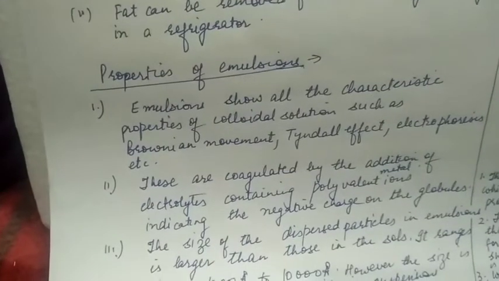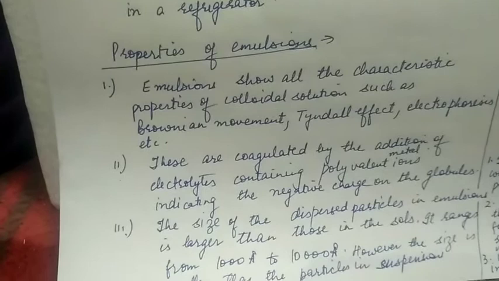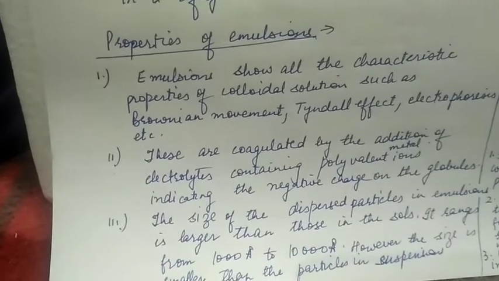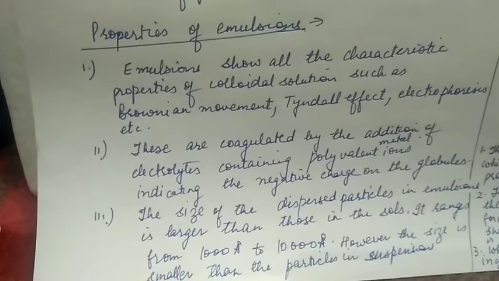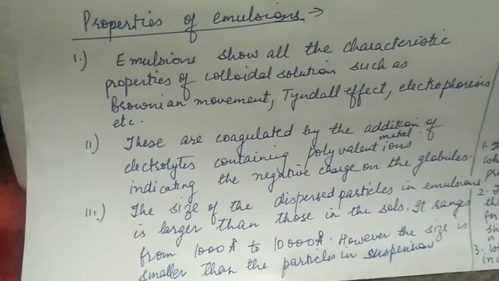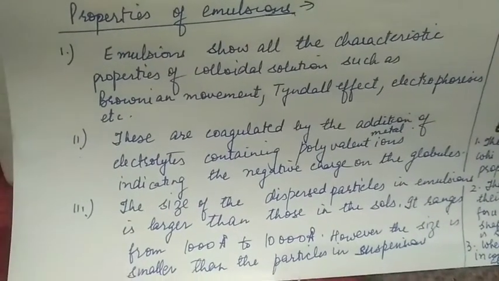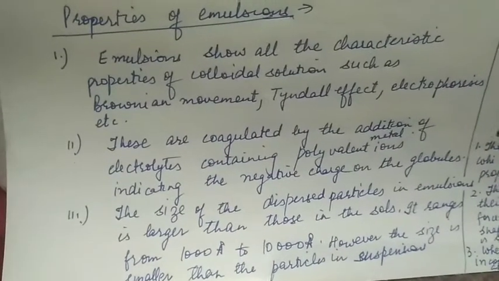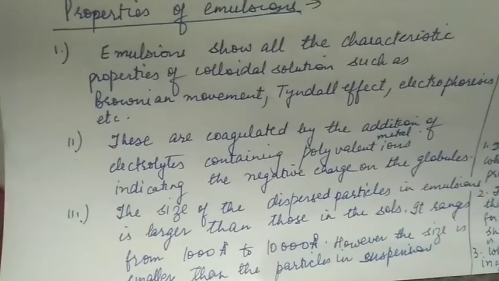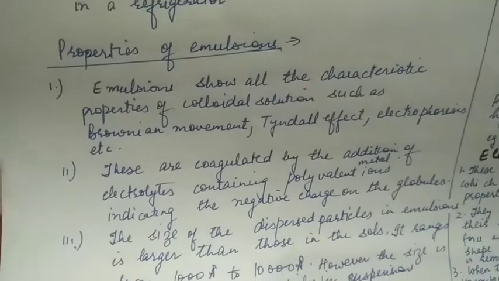Properties of emulsions. Emulsions show all the characteristic properties of colloidal solutions such as Brownian movement, Tyndall effect, electrophoresis, etc. These are coagulated by addition of electrolytes containing polyvalent metal ions, indicating the negative charge on the globules.